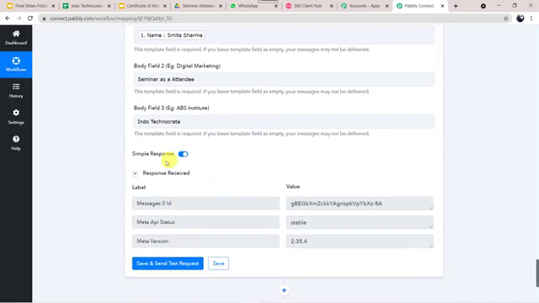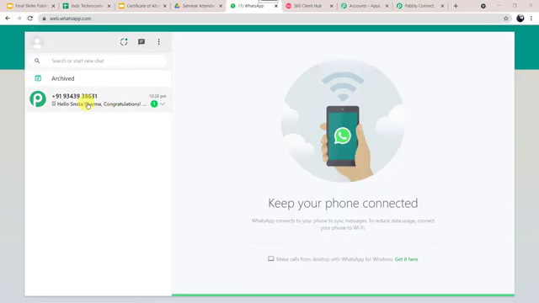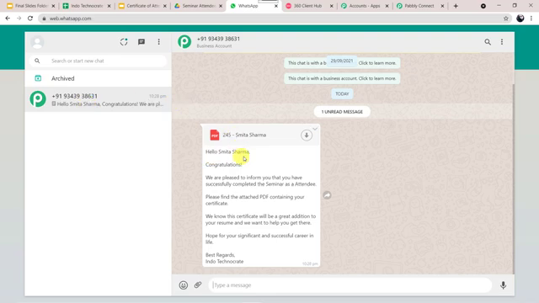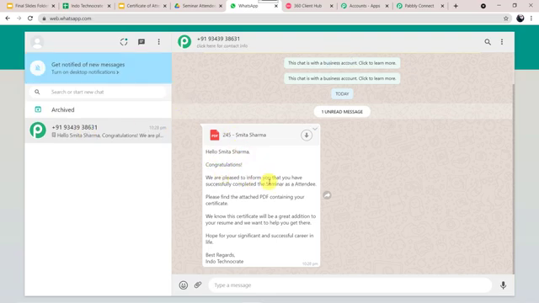So now here we can see the responses received. Let us check the WhatsApp of the attendee, whether he has received any certificate along with a message or not. I'll go to WhatsApp, and here we can see a message is displayed. Hello Smita Sharma, congratulations. We are pleased to inform you that you have successfully completed the seminar as an attendee. Please find the attached PDF containing your certificate. We know this certificate will be a great addition to your resume and we want to help you get there. Hope for your significant and successful career in life. Best regards, Indo Technocrat.